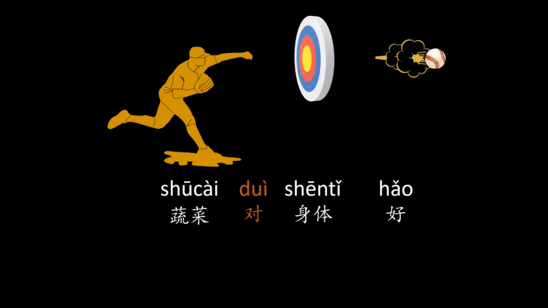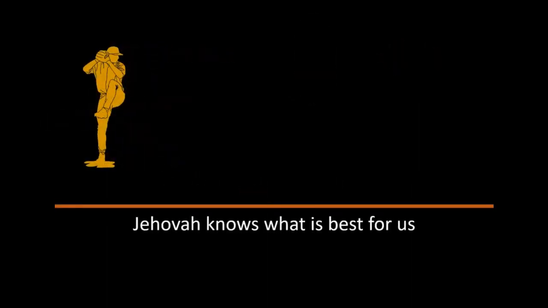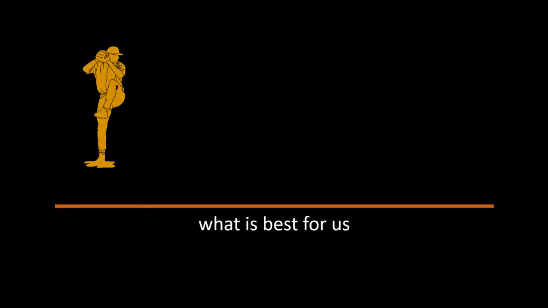Now, what about a sentence with a couple of additional elements, such as Jehovah knows what is best for us? Well, we can deal with this in two parts. First of all, what is best for us? Let's get rid of "is". What best for us? So here now, the baseball player, or the doer of the verb, is actually "what", which is acting as a placeholder. So for all we know, it could be vegetables that are best for us. But until we specify it, "what" acts as a placeholder.